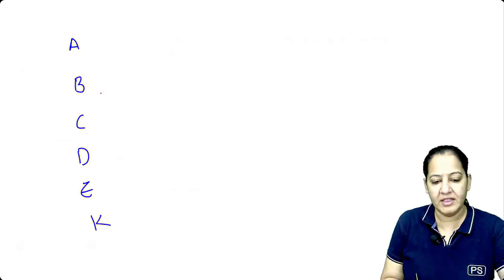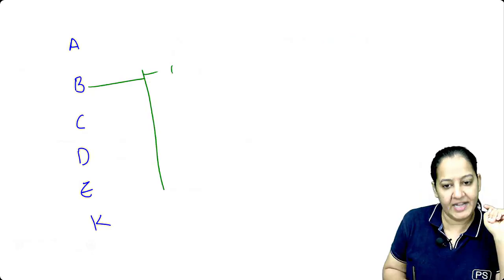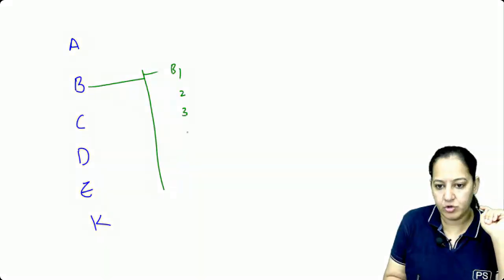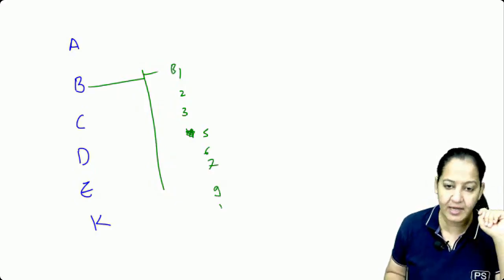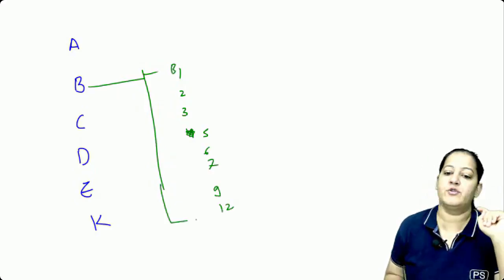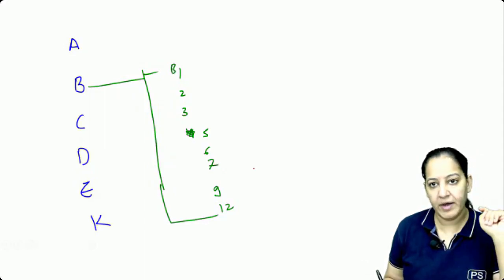In the B, we have 8 types of B. B1, 2, 3, no 4. 5, 6, 7, no 8. 9, no 10, no 11, directly 12. So these are the total types of vitamins. Say yes. Okay, can we go ahead? So these are the vitamins.